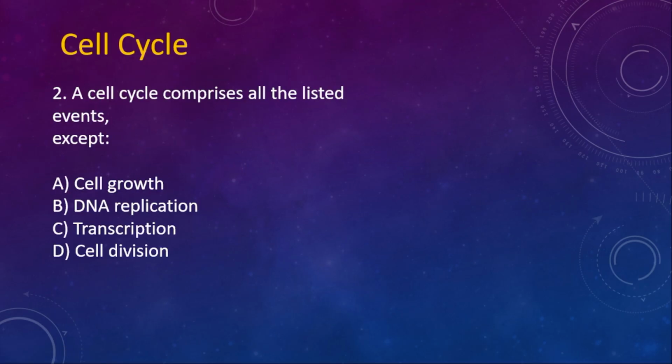Next question from the cell cycle. Second question. A cell cycle comprises all the listed events except: A, cell growth; B, DNA replication; C, transcription; and D, cell division. And here the right option is option C, transcription. Transcription is not a listed event of the cell cycle.